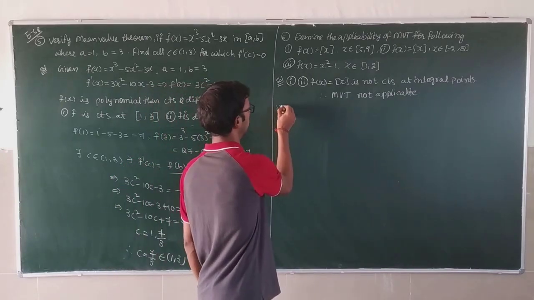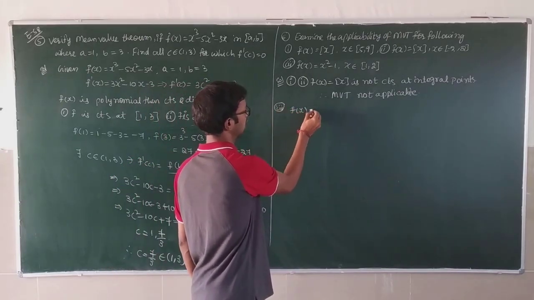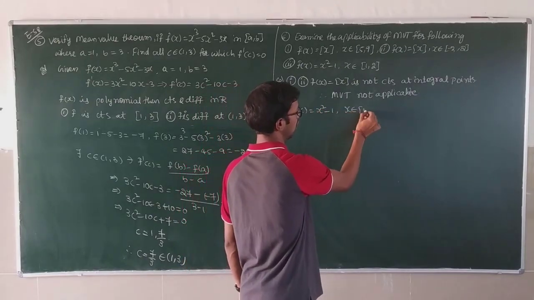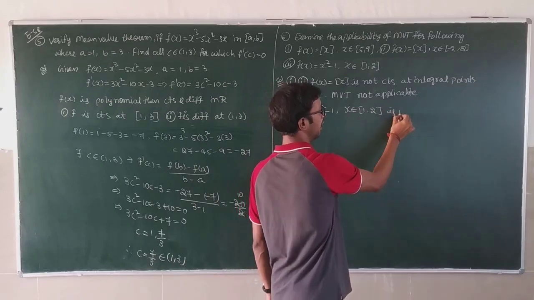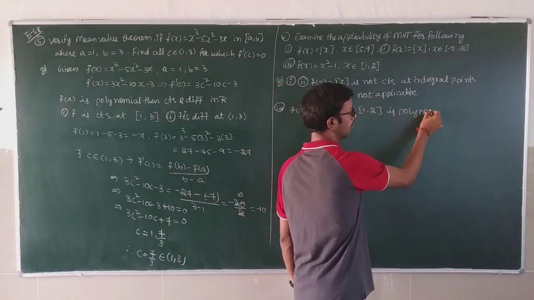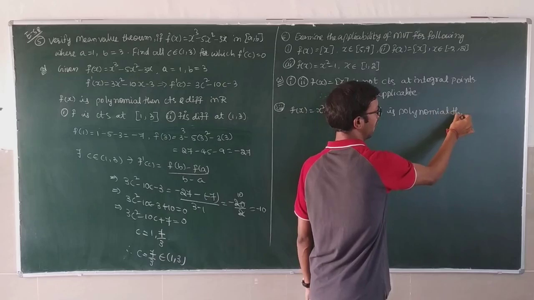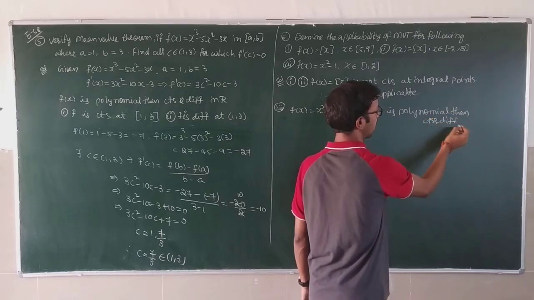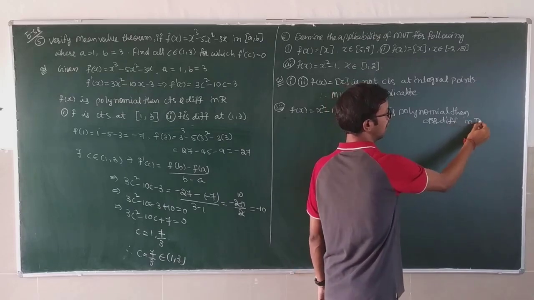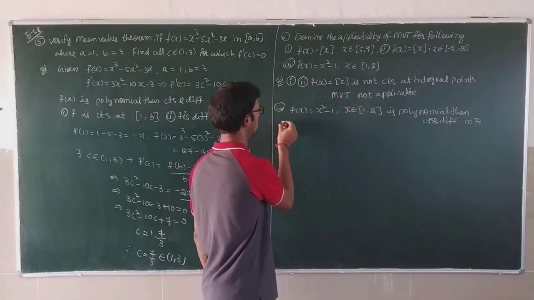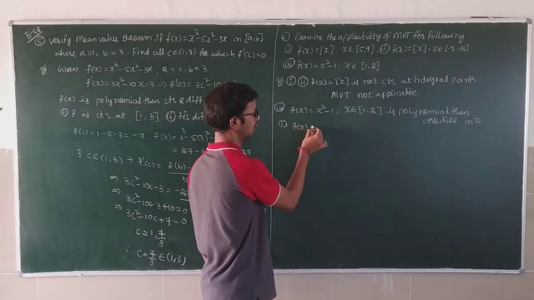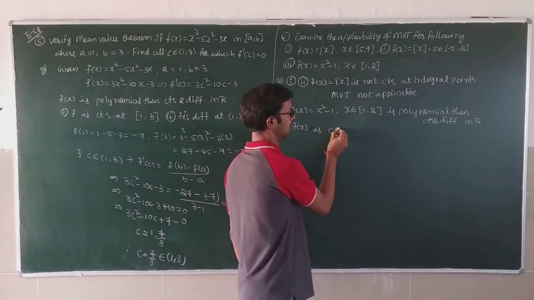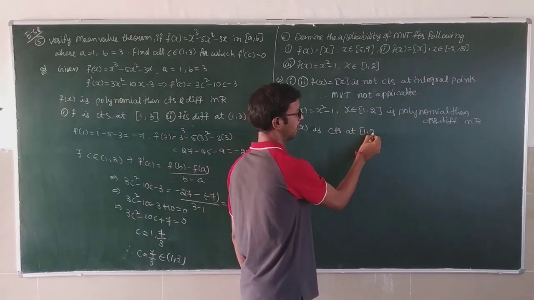Next, third problem, f of x is equal to x squared minus 1, x belongs to [1, 2], is a polynomial. Polynomial, then continuous and differentiable in capital R. Therefore, first condition, f is continuous on the closed interval [1, 2].